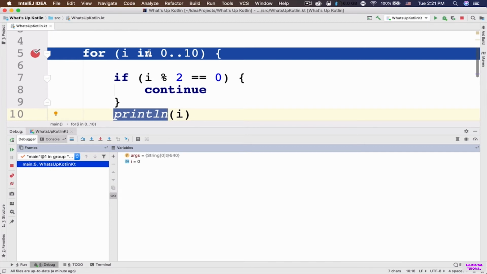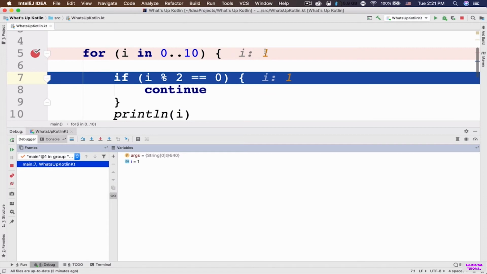Now it's going to go inside the parenthesis of this for loop, so you know that the value of i now is the next element in this range, which is number 1. So if I click on this step over, the value of i is 1. So it's going to take a look at this if statement. Now this condition evaluates to false. Why? Because number 1 modulo 2 is not 0.